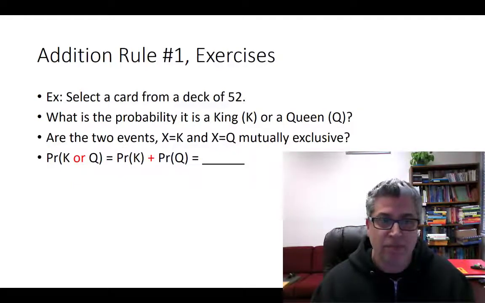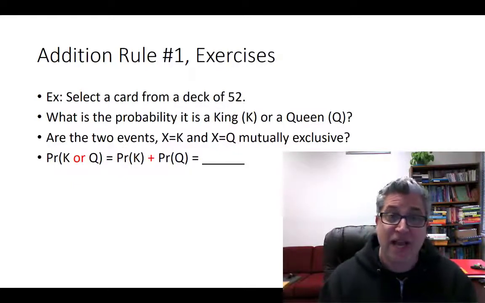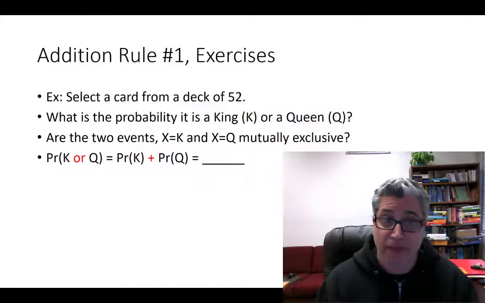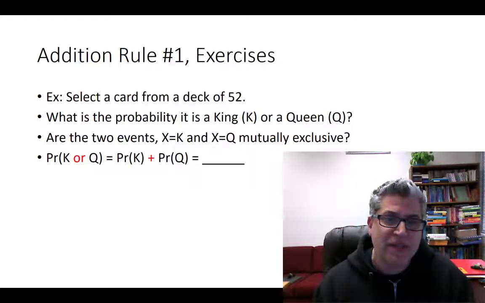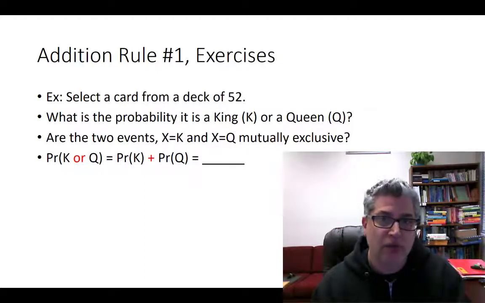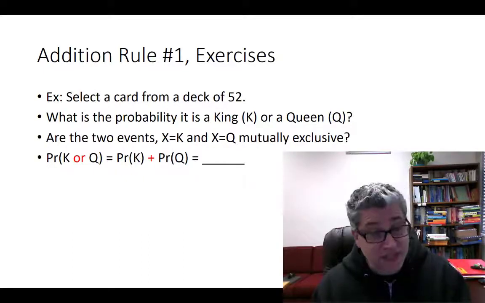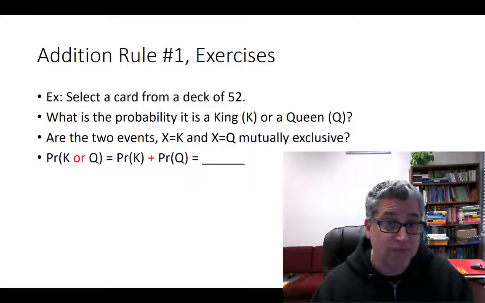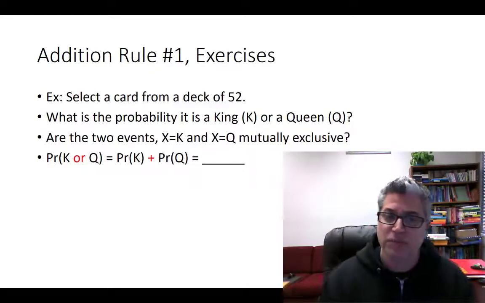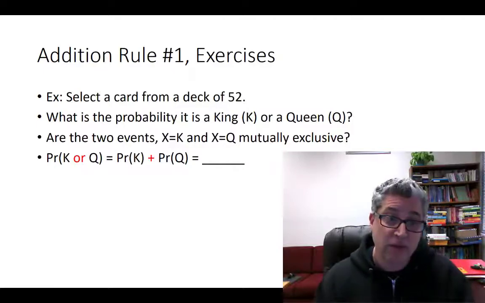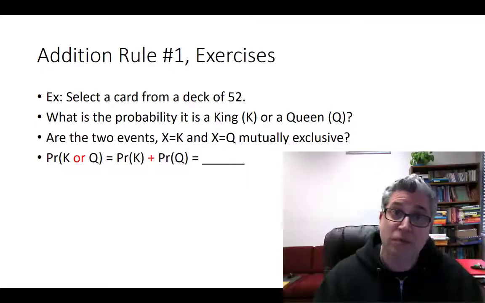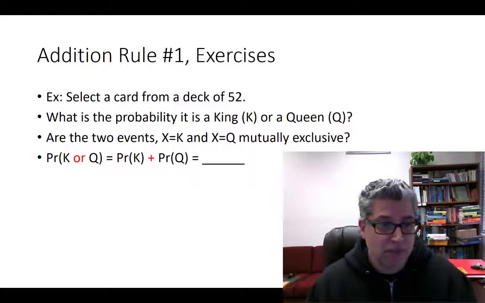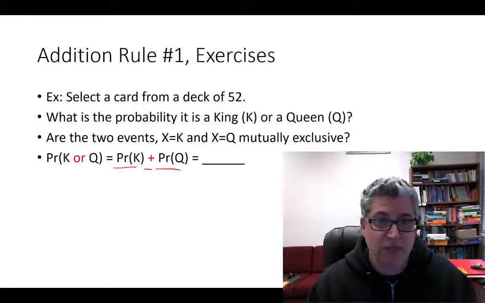Okay, another example. You select a card from a deck of 52 cards, a standard poker deck. What's the probability that it's a king or a queen? We need to ask ourselves, are those two outcomes mutually exclusive? Can you have a king-queen? No, not in poker. So what's the probability of a king or a queen? Just add up the individual probabilities, right?